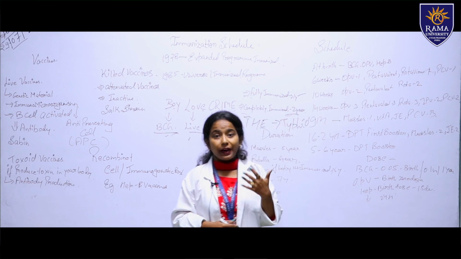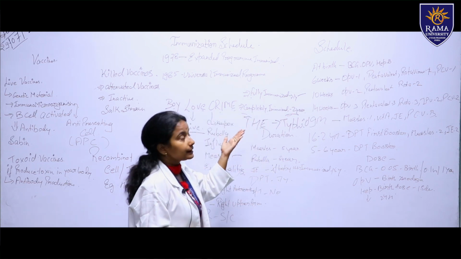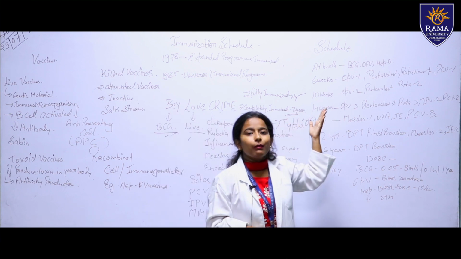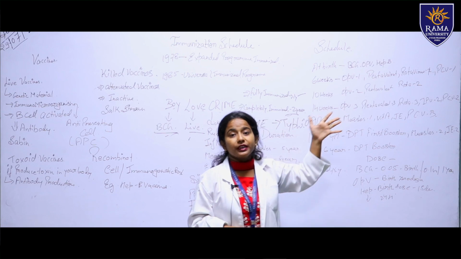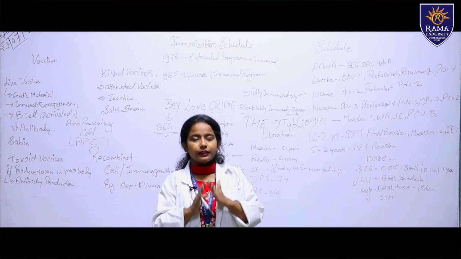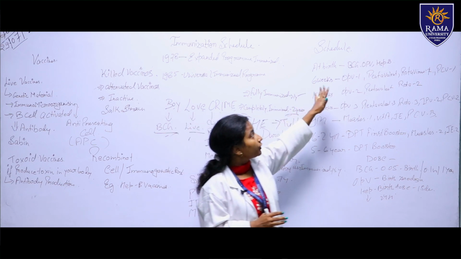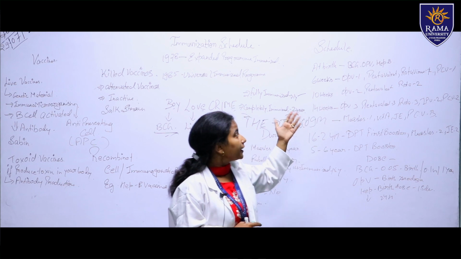So in the case of at birth, what vaccination do we have to give to the child? First BCG. BCG, the full form is Bacillus Calmette-Guerin. Then the second one comes after the baby is born. Within 24 hours we have to give BCG, OPV and hepatitis B. So BCG, OPV, hepatitis B.